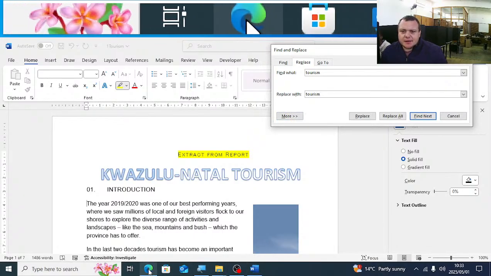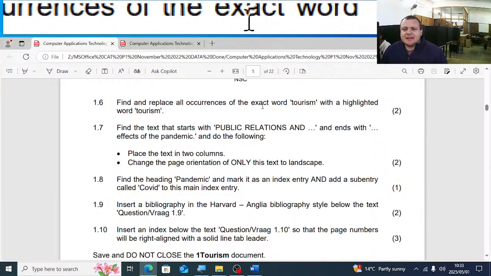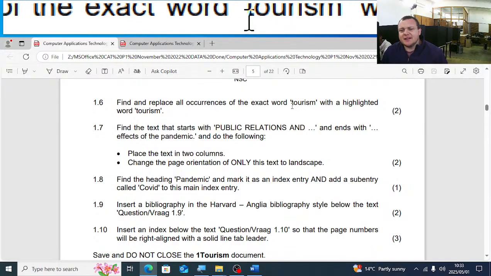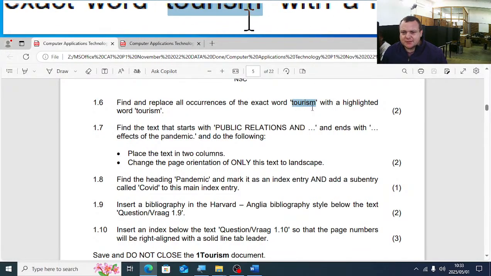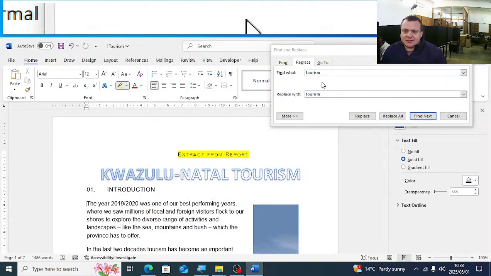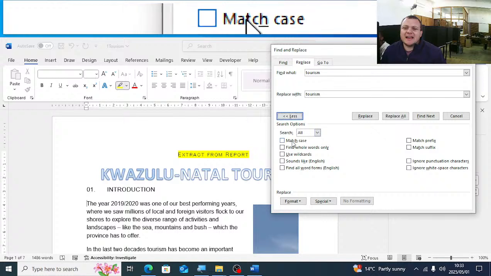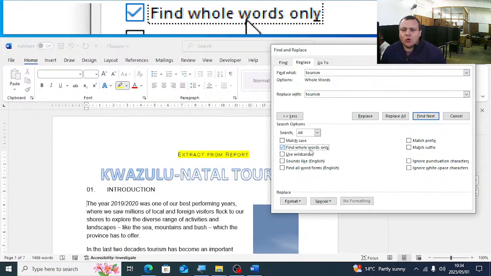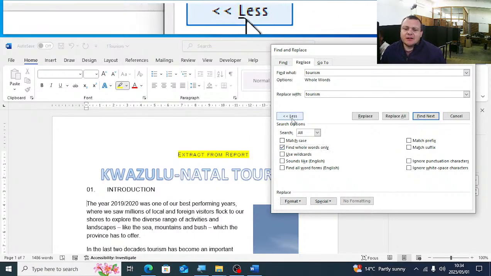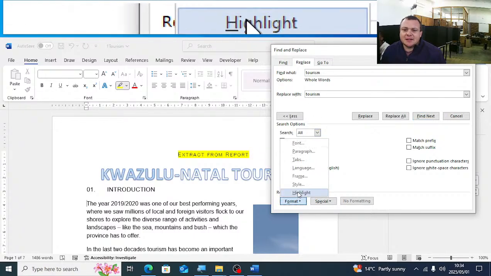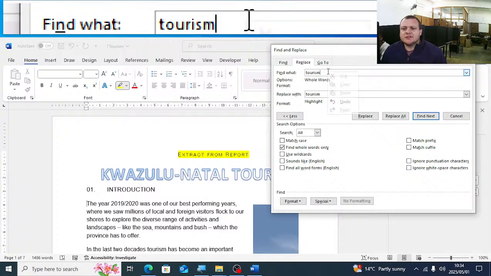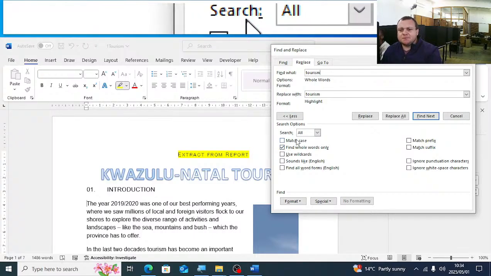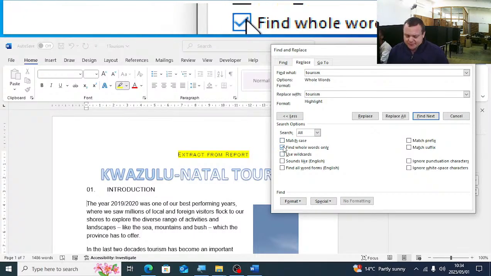But here's the trick. It is the exact word, so it should not change a part of the word tourism in a word. It should only search for tourism. So the first thing we're going to do here is search for tourism and replace it with an exact word of tourism. So you're going to say here, find whole words only. And you're going to click on the drop down of replace with, and we said it must be highlight. What you are searching for, it must be find whole words only.